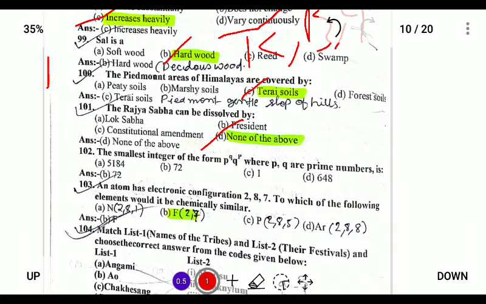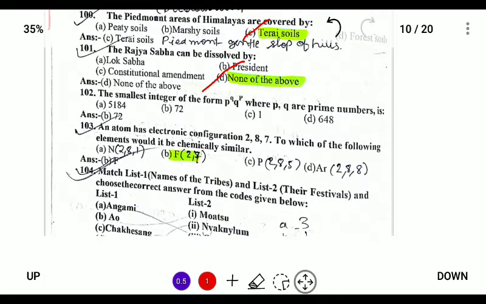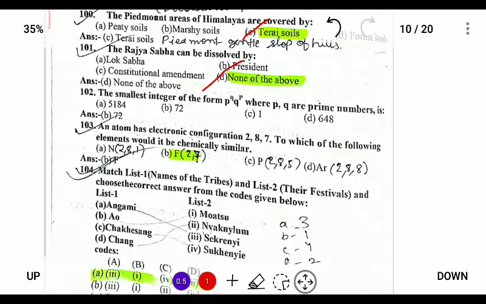So we'll be skipping the numericals question, so we'll skip to 103. An atom with the electronic configuration 2 8 7, which of the following elements can be chemically similar?